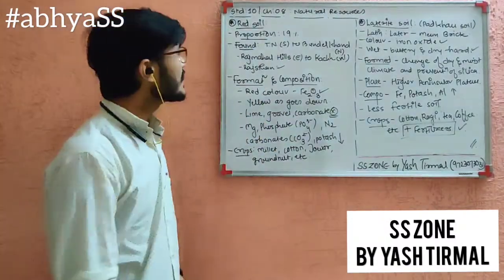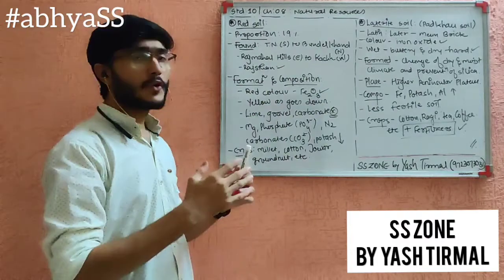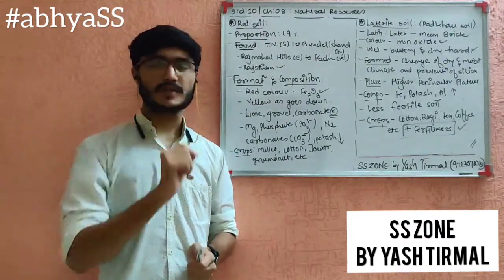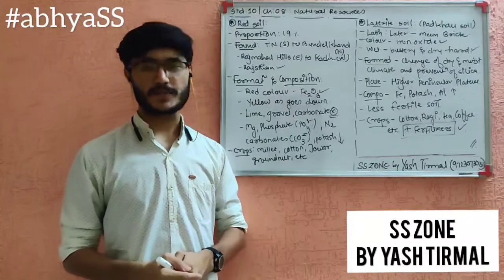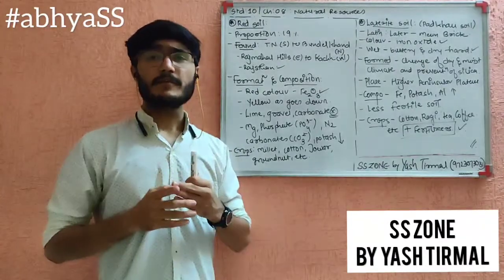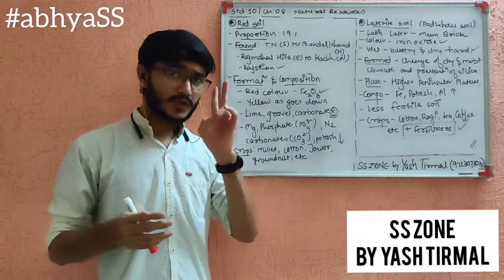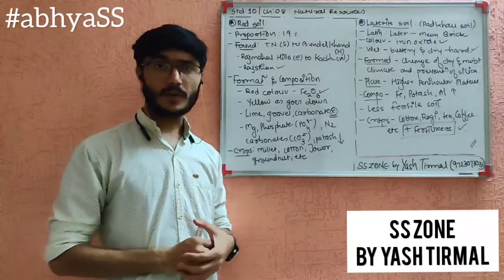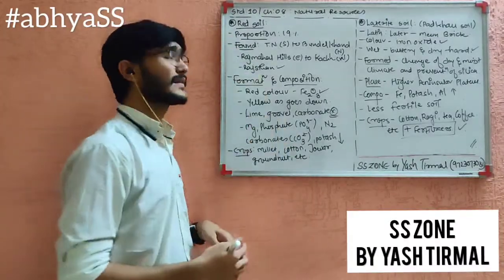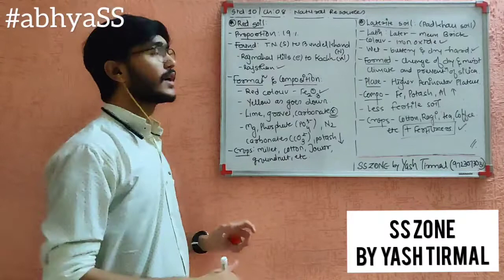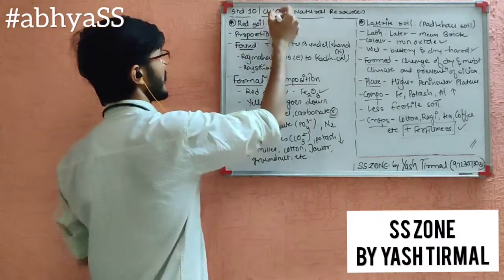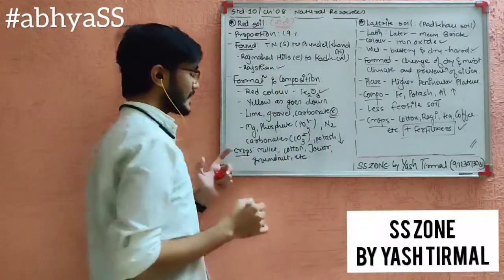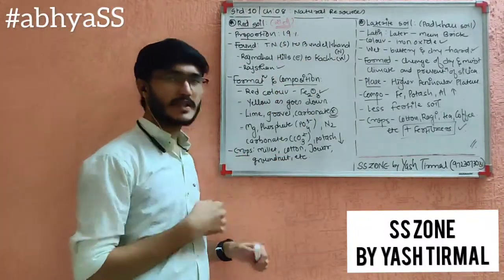Okay, so today we're going to continue our chapter number 8, Natural Resources of Standard 10 SS English Medium. Today we're going to see two types of soil. Have a look at the first one, that is red soil. In Gujarati, red soil is also called Rati Jameen. That is just for your knowledge.